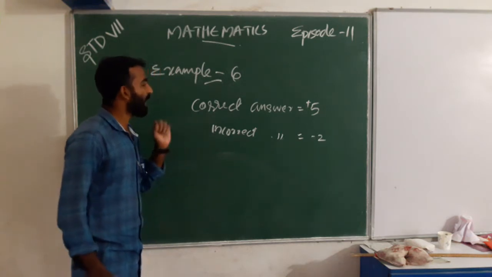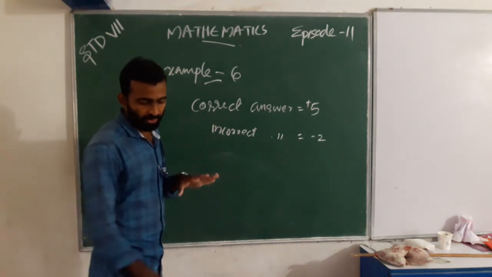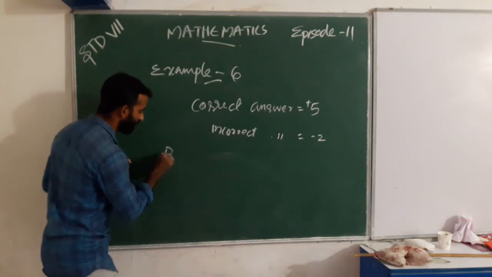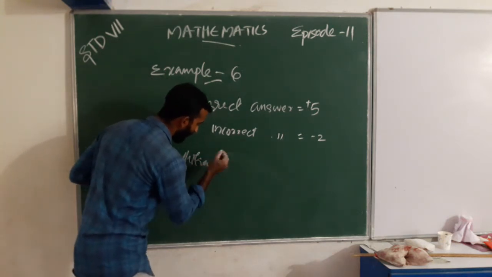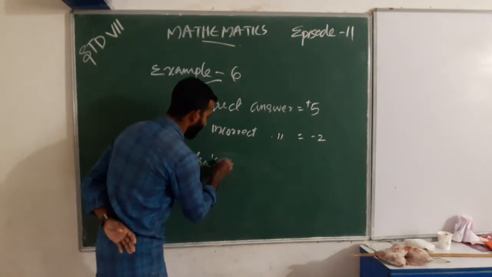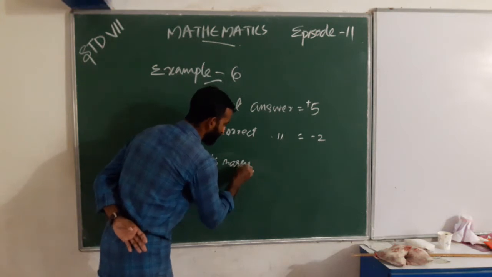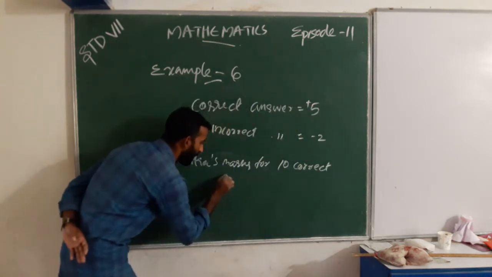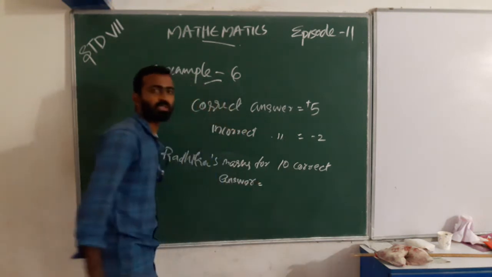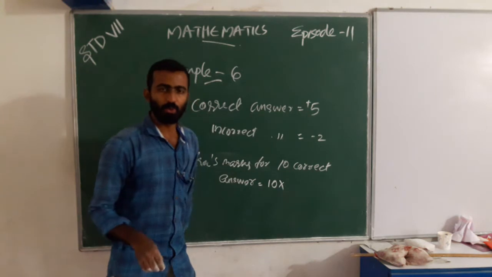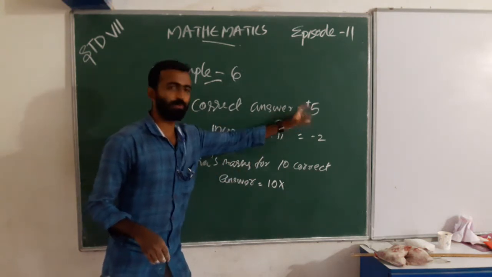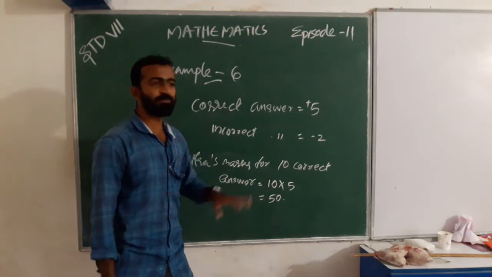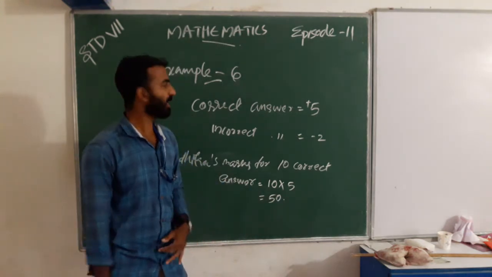Then how many marks does she get? Radhika's marks for 10 correct answers: 10 into how many marks are given for a correct answer? 5. Yes, that is, we get 50.